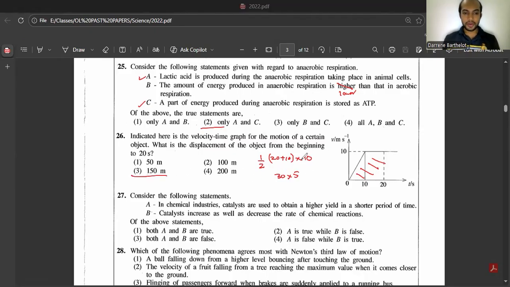27. Consider the following statements. In chemical industries, catalysts are used to obtain higher yield in a shorter period of time. Yes, that's correct. We say rate of reaction is increased by catalyst. The next one, catalysts increase as well as decrease the rate of chemical reaction. That's wrong. Catalysts will not decrease the rate of reaction. Inhibitors are the ones which will decrease the rate of reactions.